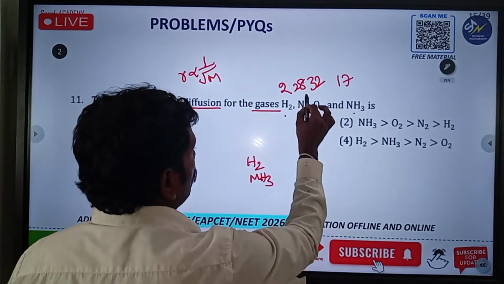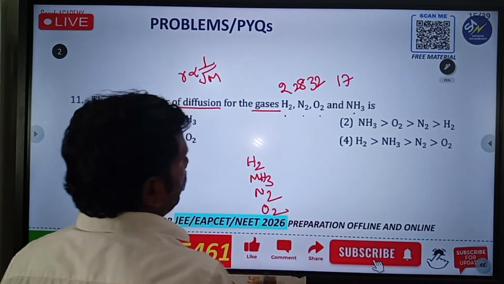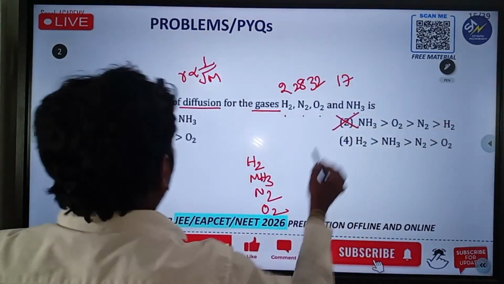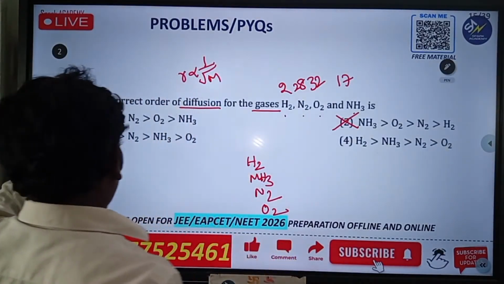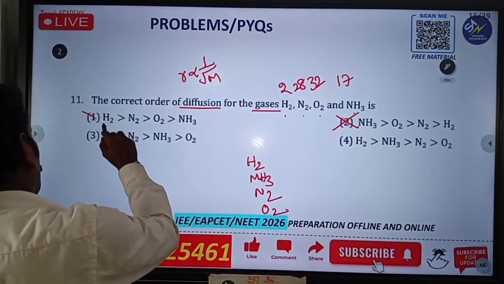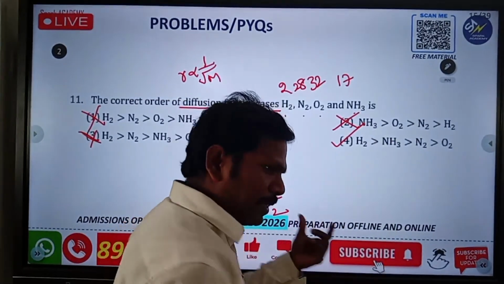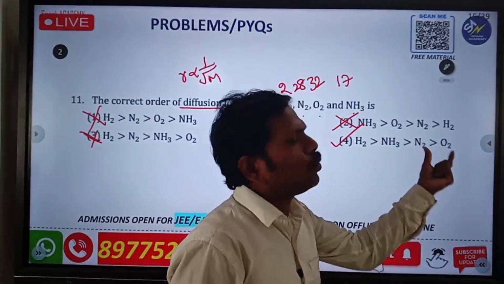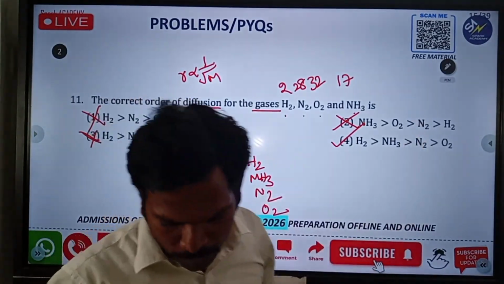Then after H2 comes NH3, but in both conditions N2 comes next, so both are possible. See the fourth option: H2 is greater than NH3, greater than N2, greater than O2. That means hydrogen diffuses fastest, then ammonia, then nitrogen, then oxygen.